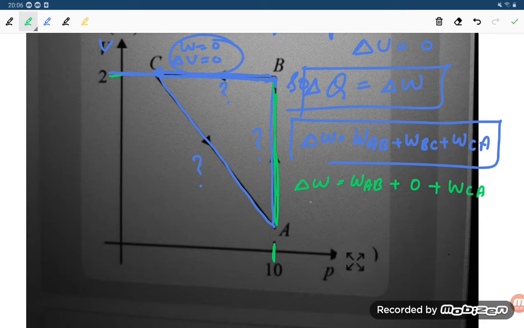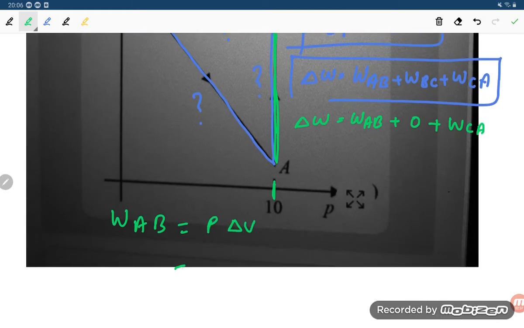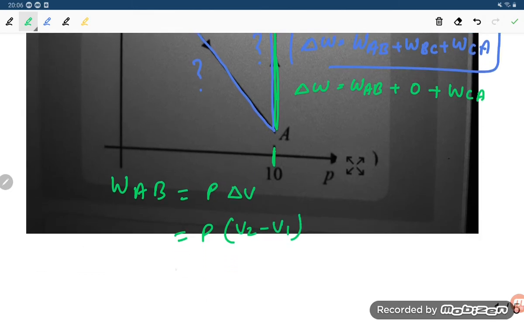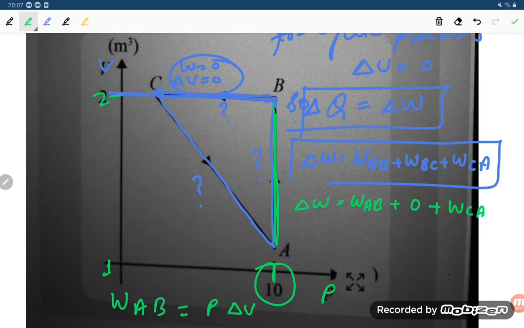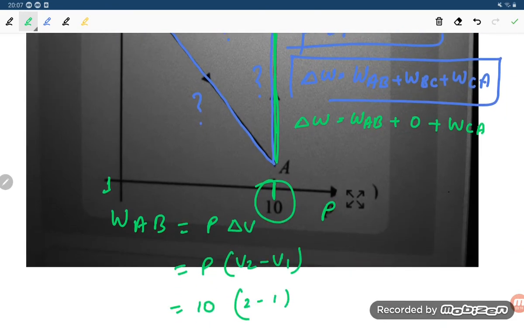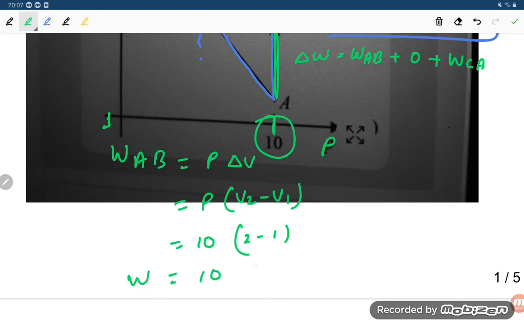So for W we are going to calculate W_AB. How will you be able to calculate W_AB, student? It will be P delta V, right, student? So P delta V means V2 minus V1, right? So P is how much? Here is 10, student, because this is the pressure axis. So 10 in bracket V2 minus V1. V2 is 2 and V1 is 1. So 2 minus 1. So how much will W come, student? That is 10 joule, right?